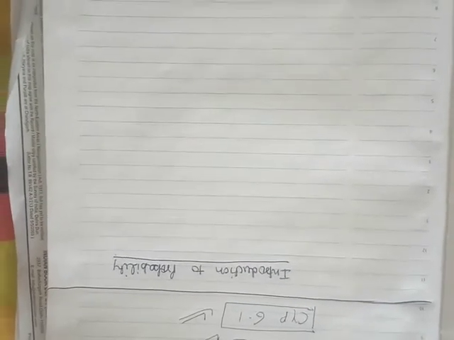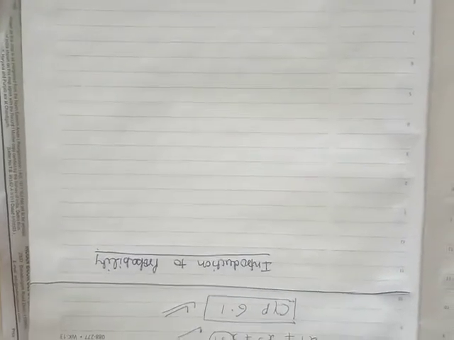If there are chances of doing something and not doing something, in that case probability occurs.